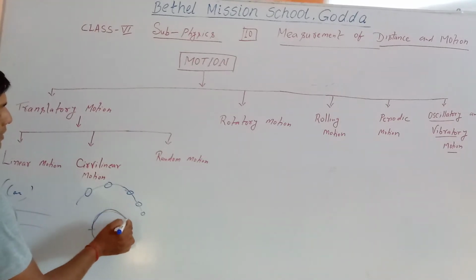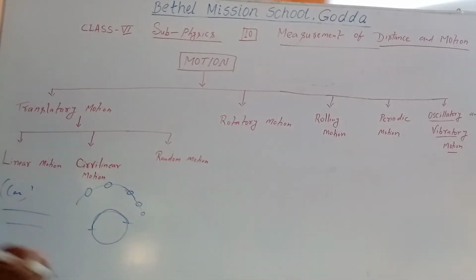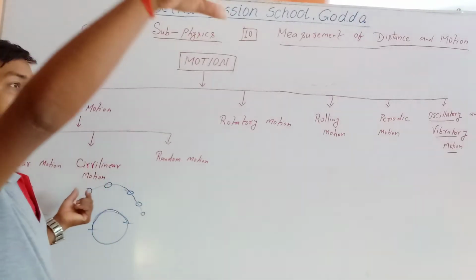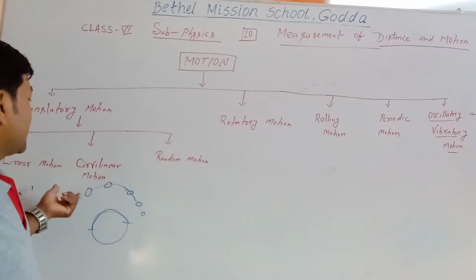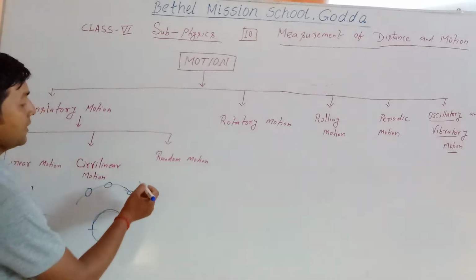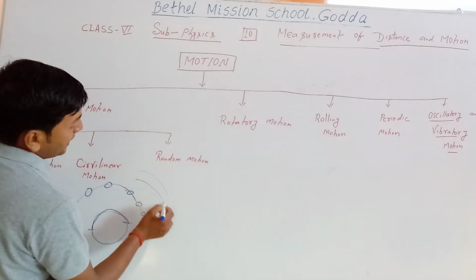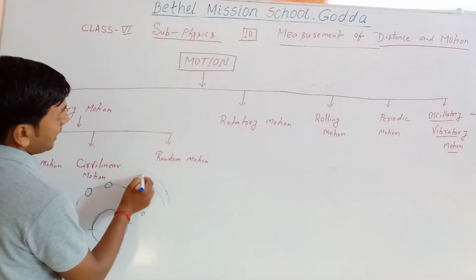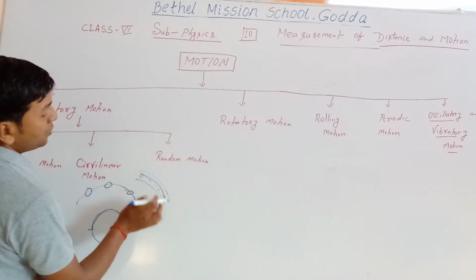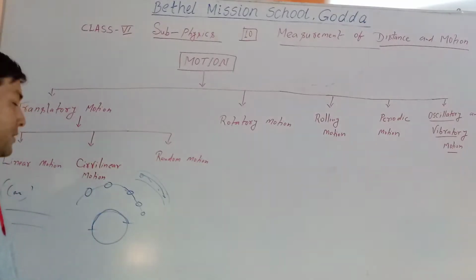Like a ball, when you throw it, it moves in a curvilinear path. Or a car moves on a road that is bent like this, so it is called curvilinear motion.